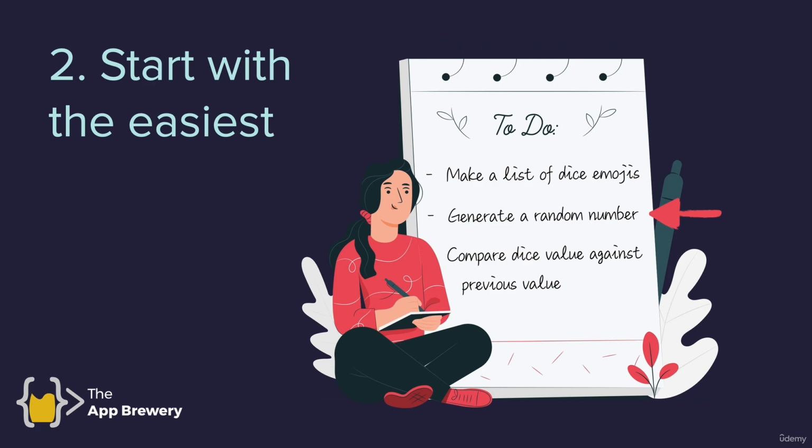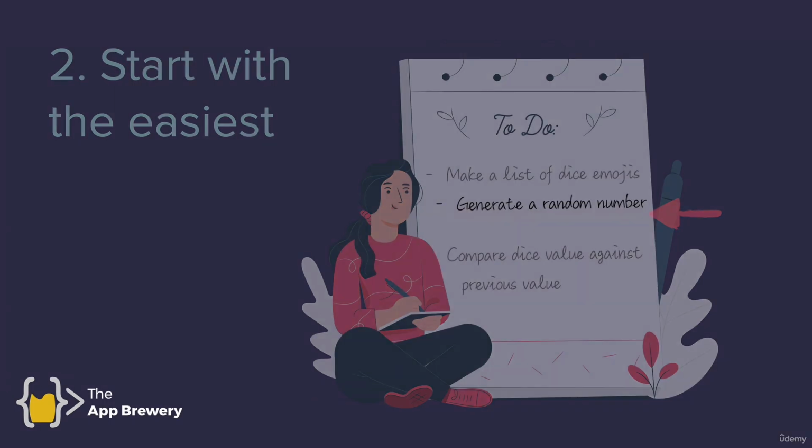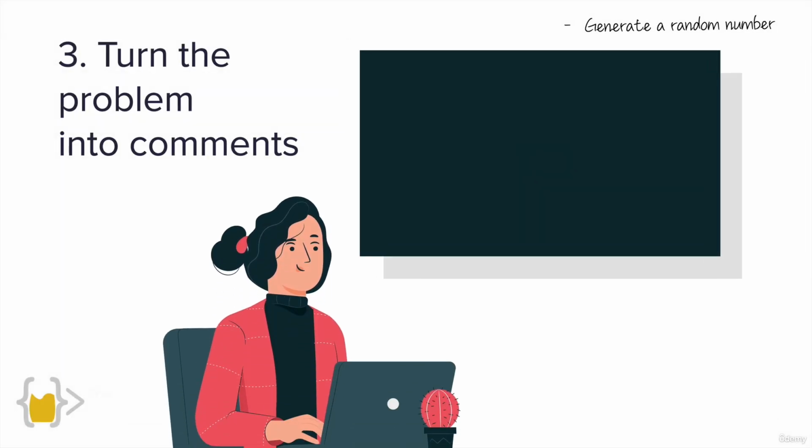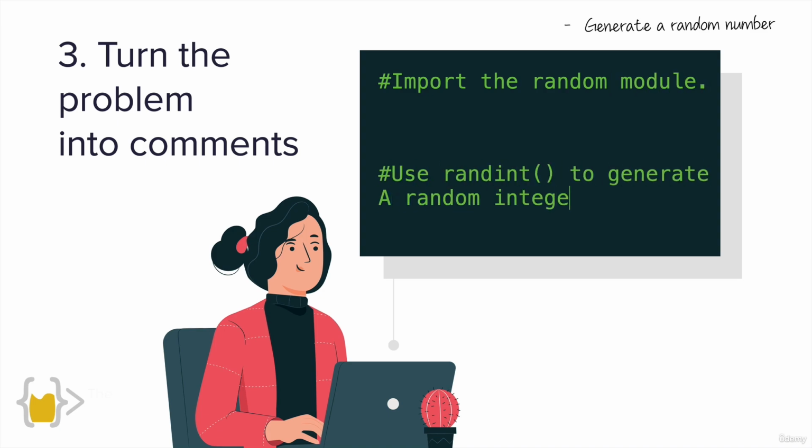So in this case, we're building a very simple dice game, right? The game that you're going to be building is a lot more complex. It won't just have 3 to-dos, but the idea is the same. Once you pick the task that you think is the easiest, generating a random number, then you're going to take that problem and you're going to break it down into comments in your code. So just as you've seen me do it for our previous projects, you're going to do the same thing. You're going to take that problem of generating a random number and then split it into different pieces, right? First, you probably have to import the random module, and then you probably have to use a function like randint to generate a random integer.